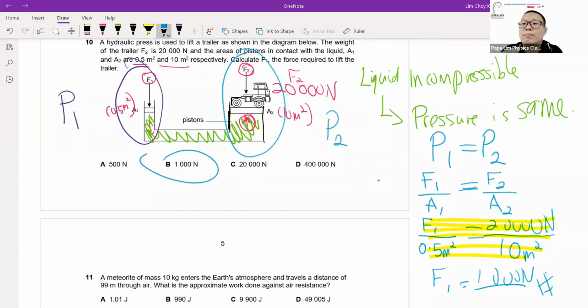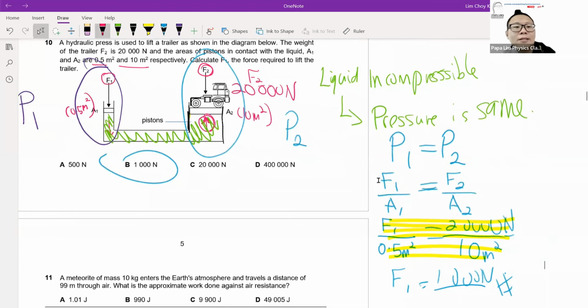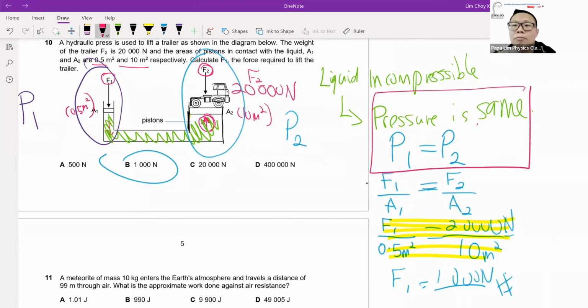If you look at the math behind the hydraulic press, it all started with one thing: pressure remaining the same because water is incompressible. So there's no need to memorize any formula. Just look at the basic pressure formula. The important thing is to know the concept of liquid: because it is incompressible, it allows me to transfer the pressure, whereby the pressure remains the same at all sides. From there, I can work out whatever equations I need. That's what we mean by understand the base, understand the concept, understand the fundamental. Don't just memorize.